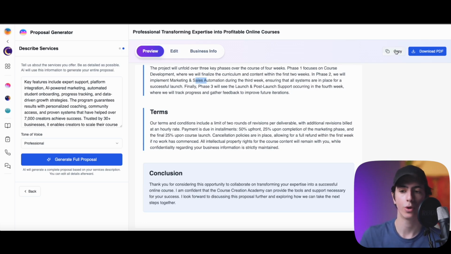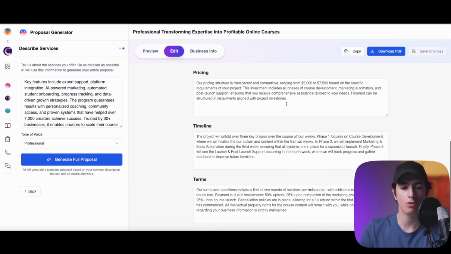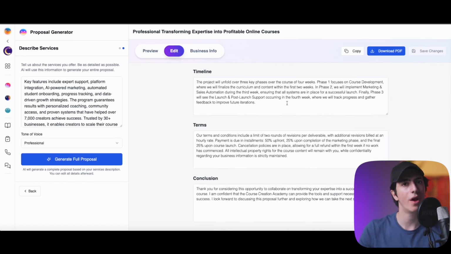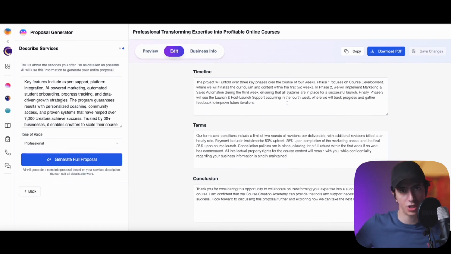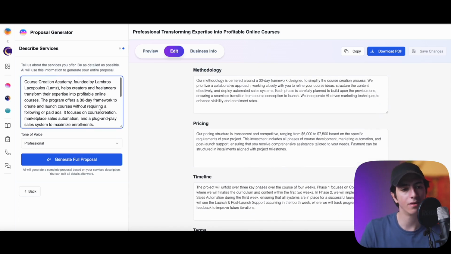We can either preview this, we can copy this and paste it directly in an email, we can download the PDF of our proposal, which of course comes with terms and conclusion, and of course we can go ahead and edit it. But the cool thing is that with these pre-made templates, you can see that we have the introduction space, the about space, the methodology, the pricing, time frame, terms, conclusion, so everything is categorized, and they don't just give you a whole, let's say, Word document for you to change and tweak, right? Everything is categorized in paragraphs. And of course, by tweaking this and by giving more information about your business in this prompt section, which they ask you for, you can, of course, get better results out of this AI.